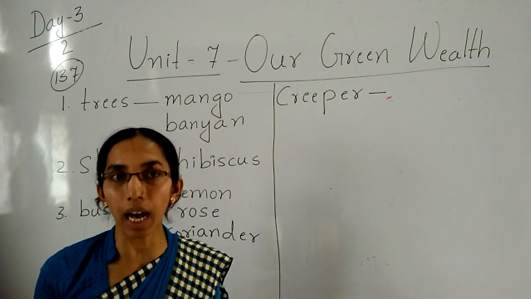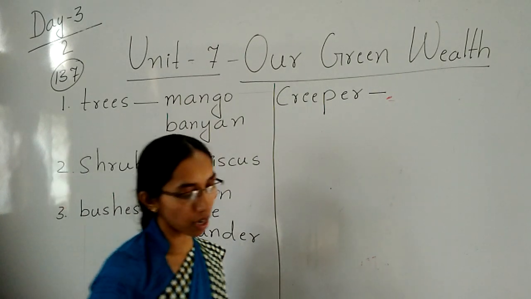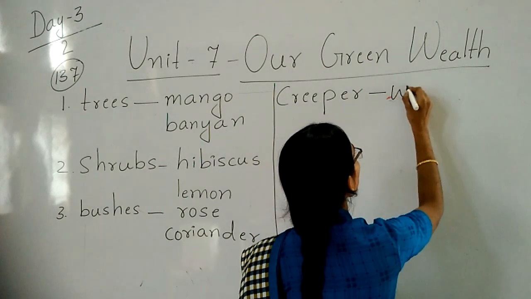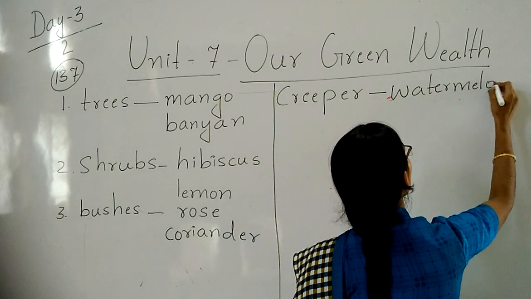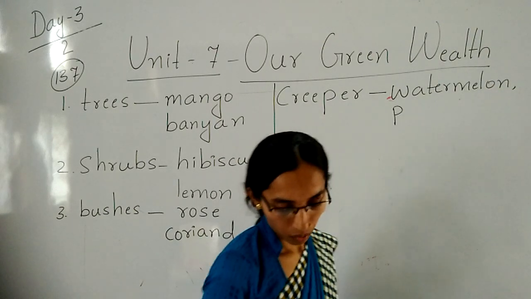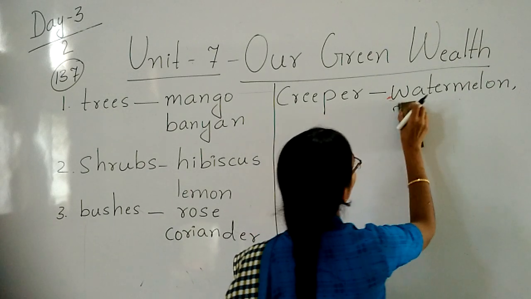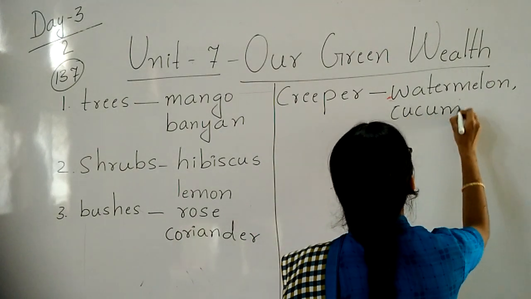Which grows on the land, takes the support of land or ground. Right? Watermelon and, right? Cucumber.